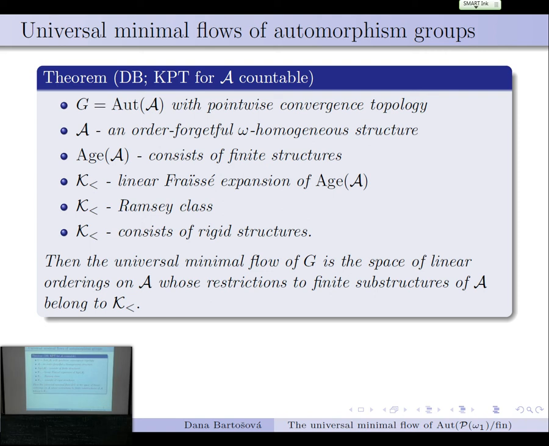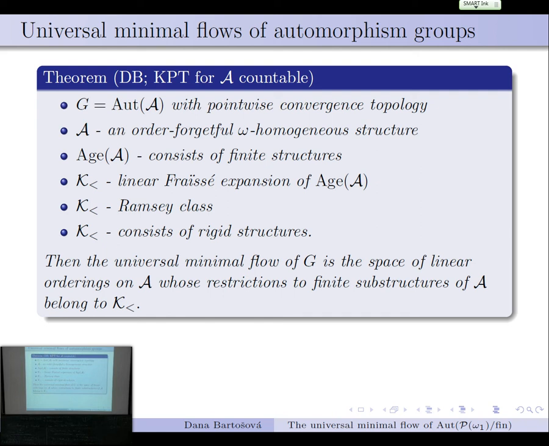So we have the automorphism group, an order forgetful omega homogeneous structure. It's locally finite, so finitely generated substructures are finite. And now we are looking at a linear Fraïssé expansion. So Fraïssé, we just need so that we can glue the linear orderings together. It has to be a Ramsey class and consist of rigid structures. Otherwise, we would have a minimal flow, but it wouldn't be the largest one. It wouldn't be the universal one.